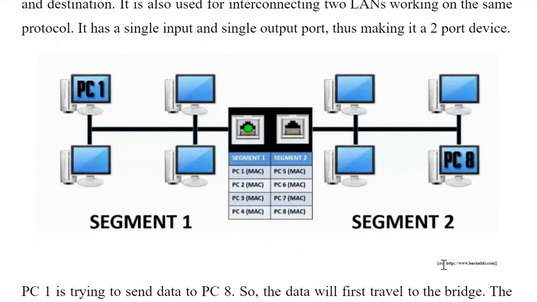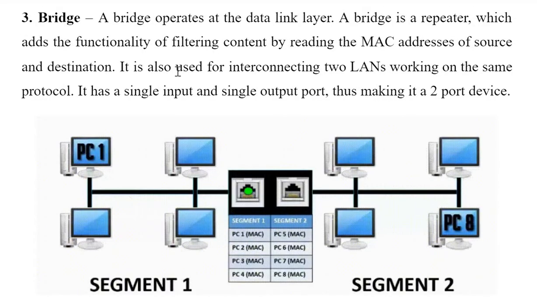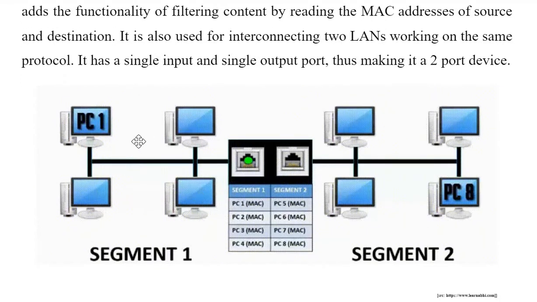I have written the source here from where I took this picture. As you can see in this diagram, this is a bridge and it is connecting two networks, which we are calling segment 1 and segment 2. If we send data from PC1 to PC8, this frame will come to this bridge. It will check in the MAC address table whether this frame belongs to segment 1 or segment 2. If it belongs to segment 2, it will send the frame to that segment.